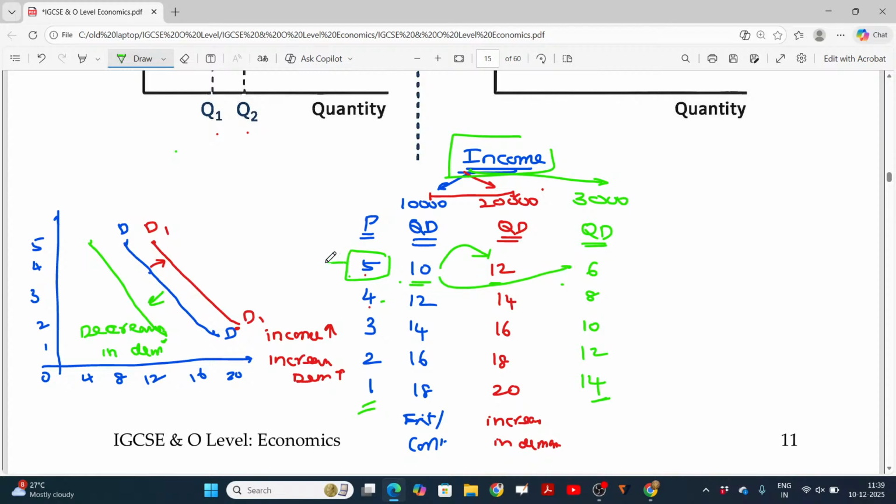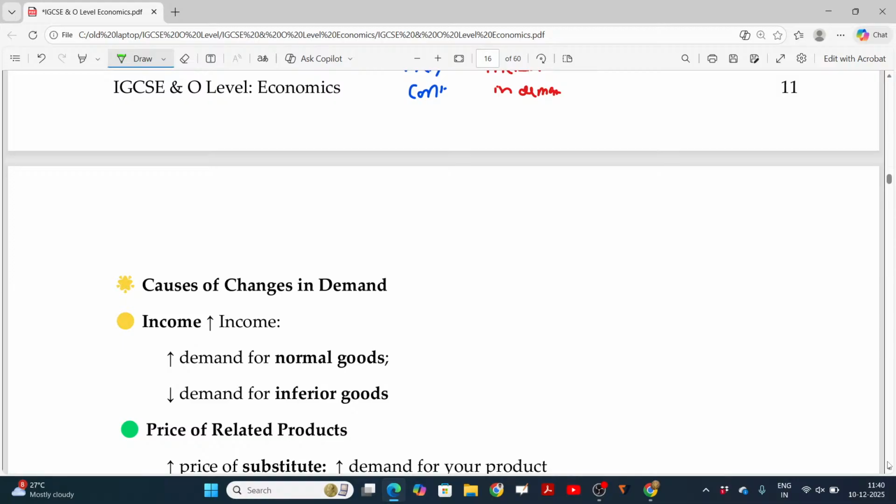Because of the price moving from 5 to 3, quantity demanded is increasing. This is called extension. Because of moving the price from 2 to 4, quantity demanded decreases from 16 to 12. This is called contraction. Hope you'll be now able to understand all these points.